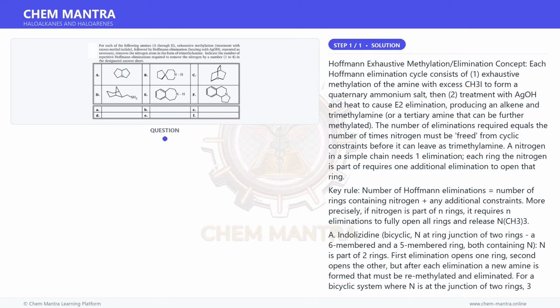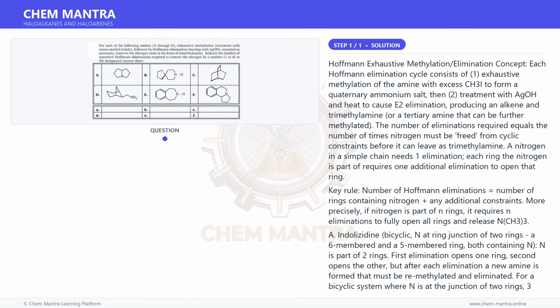Hofmann exhaustive methylation elimination concept. Each Hofmann elimination cycle consists of: 1. Exhaustive methylation of the amine with excess CH3I to form a quaternary ammonium salt. Then, 2. Treatment with AgOH and heat to cause E2 elimination, producing an alkene and trimethylamine, or a tertiary amine that can be further methylated.